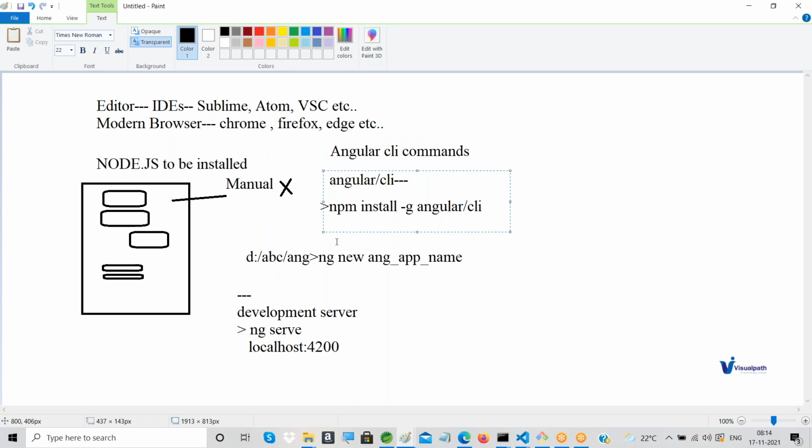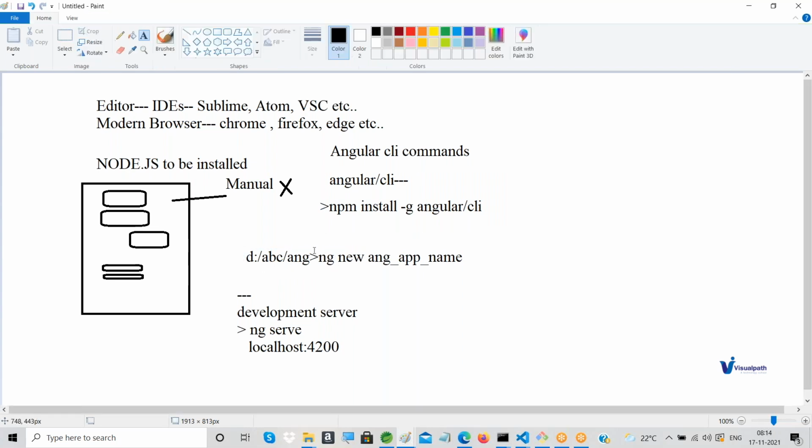After the Angular CLI is available, create a folder. Within that folder, wherever you want to create your Angular application, give it some name and create the application. Then cd into it and run that application.